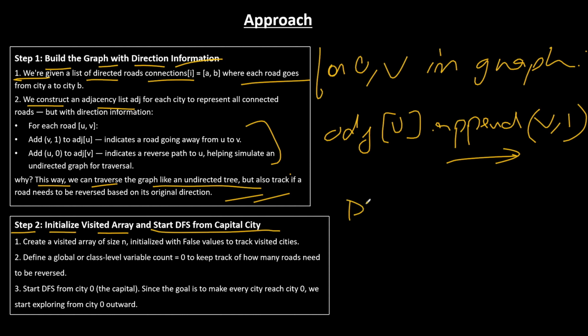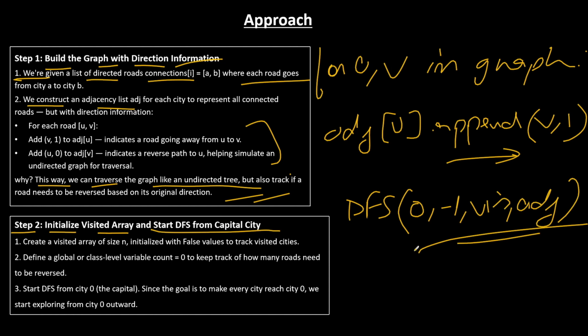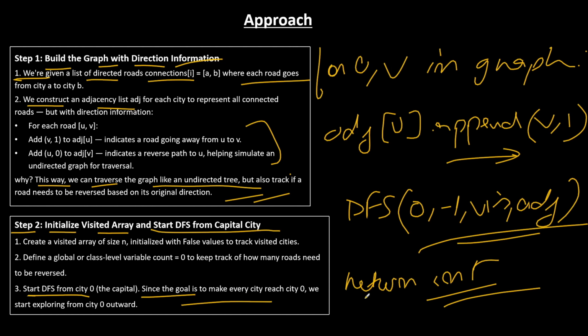DFS will have no for loop because there is only one component, we are sure of it. So the current node will be 0, parent will be -1 if we pass parent, visited will be passed, and the adjacency list also will be passed. And at the end we will return the count.